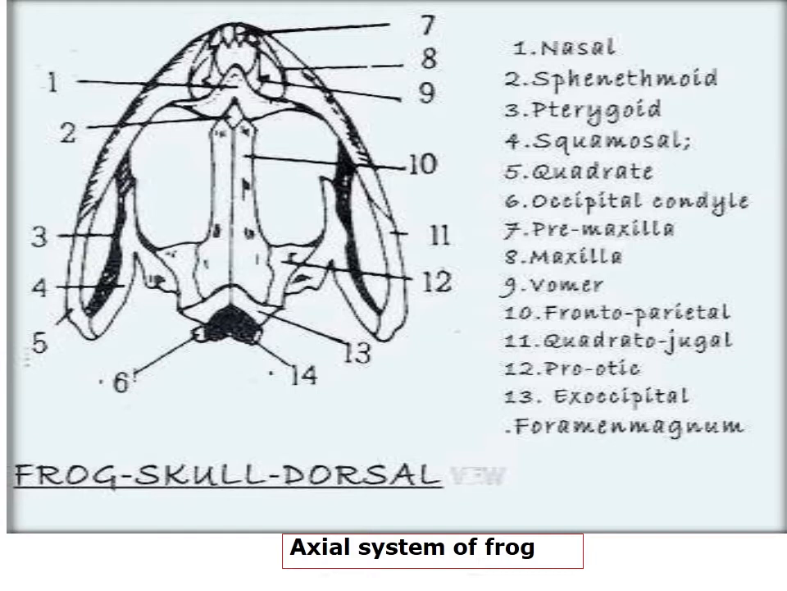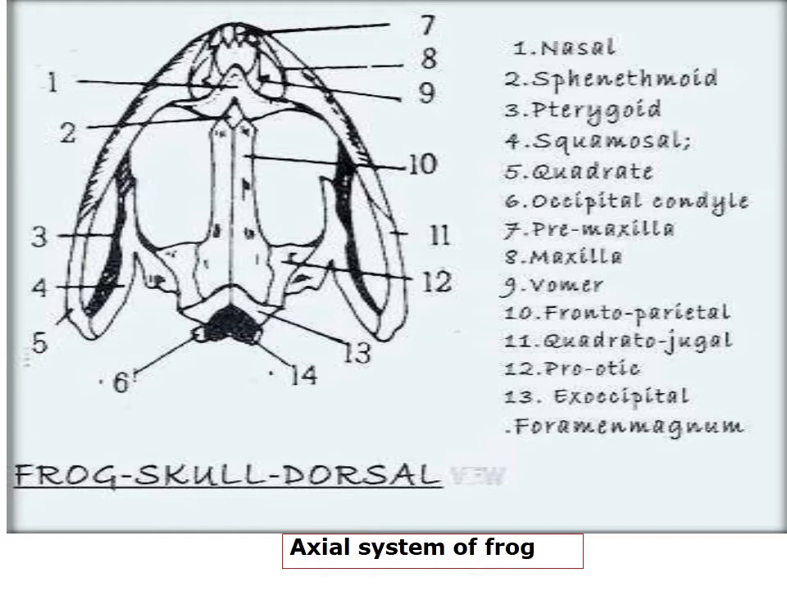Here you can clearly see the premaxilla. The premaxilla is actually this region, and then extends the maxilla. Then you have the quadratojugal.